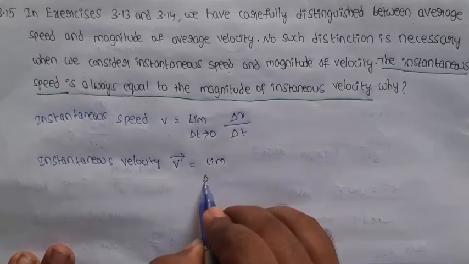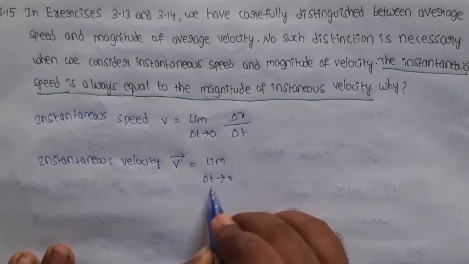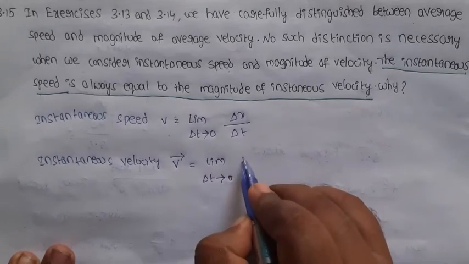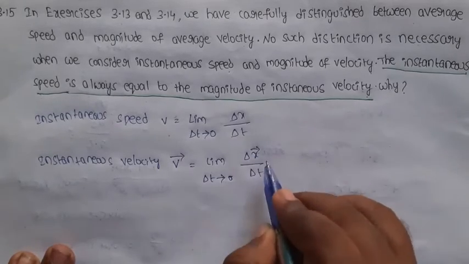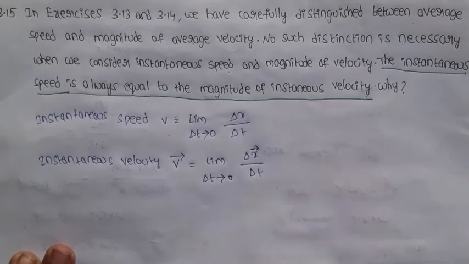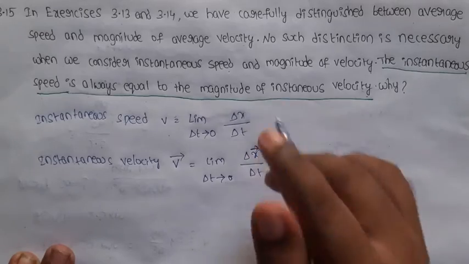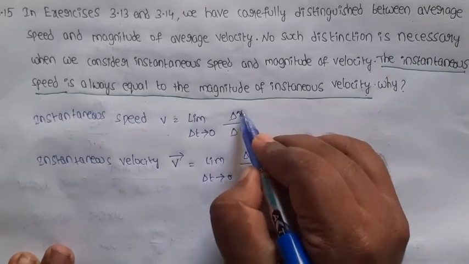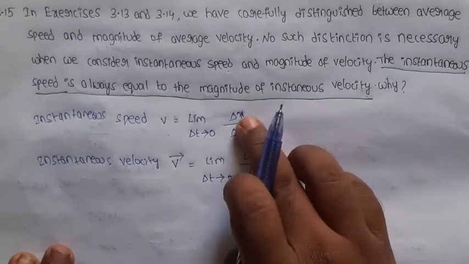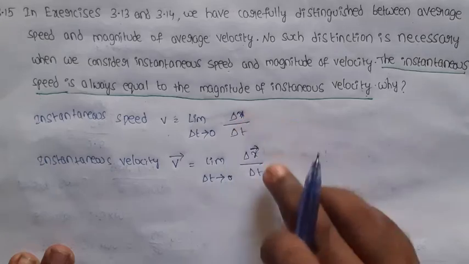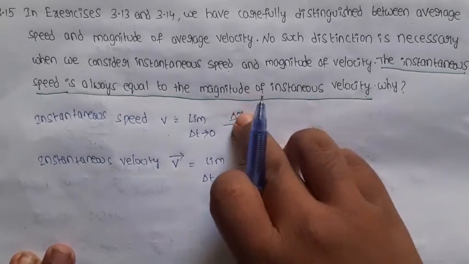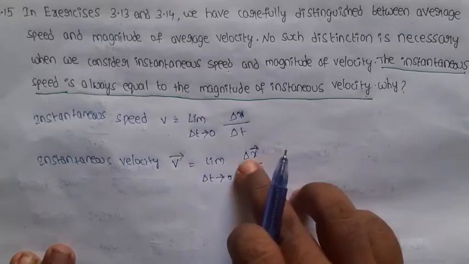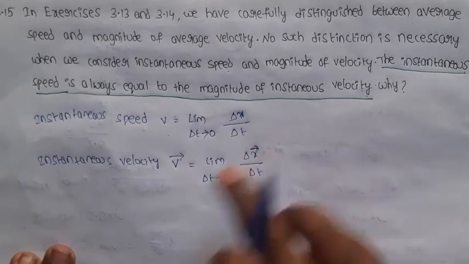So its formula is limit dt, time interval, of dx by dt. Here x bar means displacement. Here there is no vector representation, so it is a distance. This is a displacement. Here dx is the distance, here dx is the displacement.